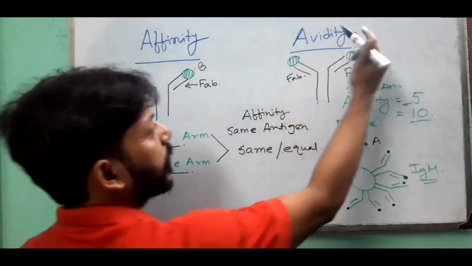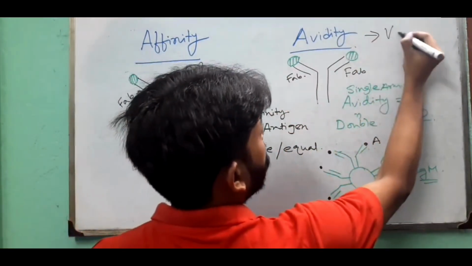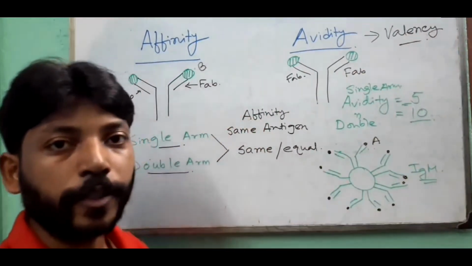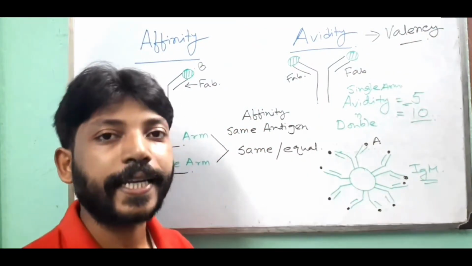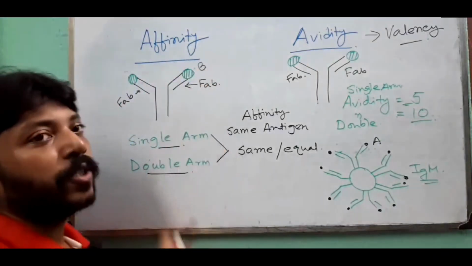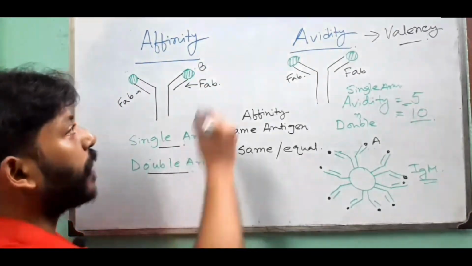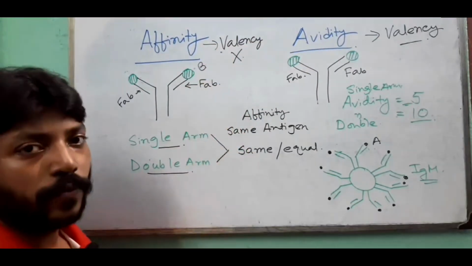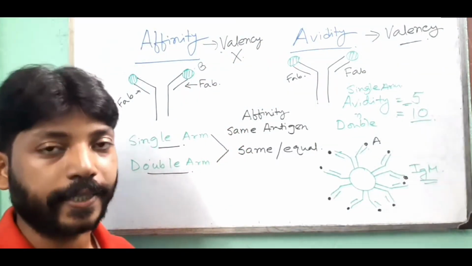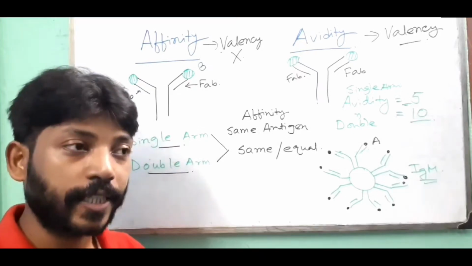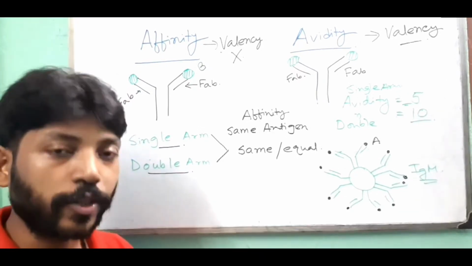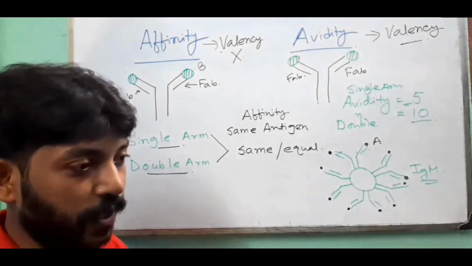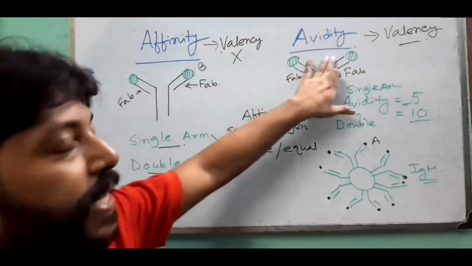So avidity depends on valency. Valency means how many arms are involved in interaction with the antigen. But affinity does not depend on the valency. It depends on the antigen. If the antigen changes, affinity or the strength of interaction towards the antigen can be different. So this is all about affinity and avidity.